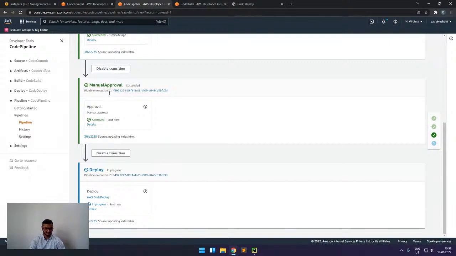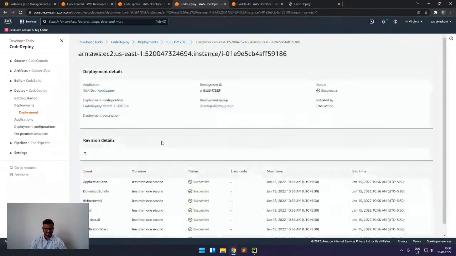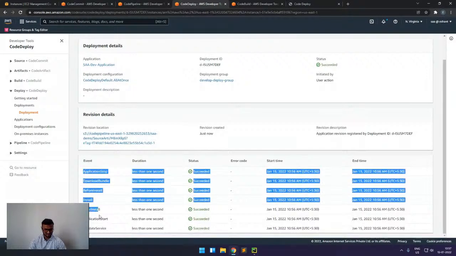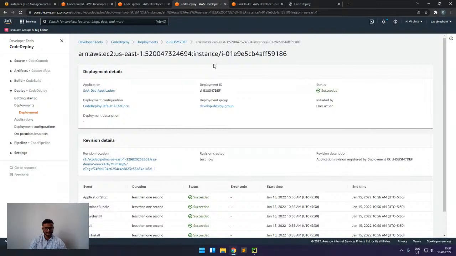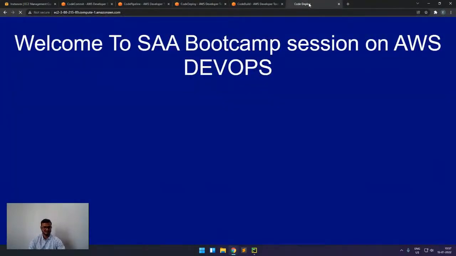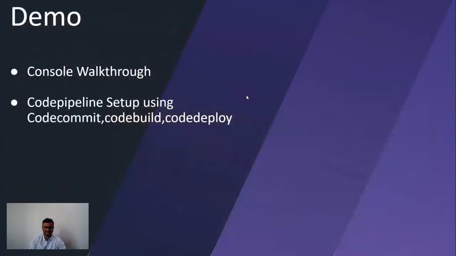Now you can see my deployment is happening here. If I click here, we will see all the events. These are the hooks that we saw, and it has deployed my new changes to this part. Now if I go to this and do a refresh, I should see the changes. So here we can see how easily we can deploy things in a very quick manner using this CI/CD, and how small and frequent changes and all those benefits that we discussed so far, we can implement. So this is all from the CI/CD part.